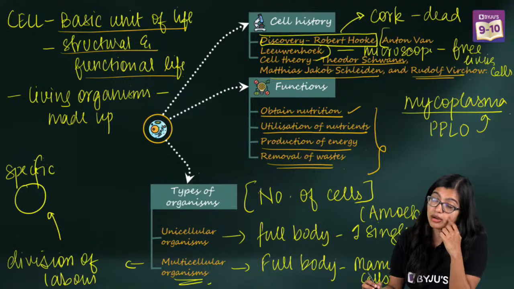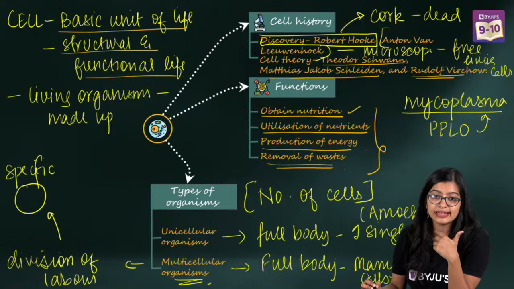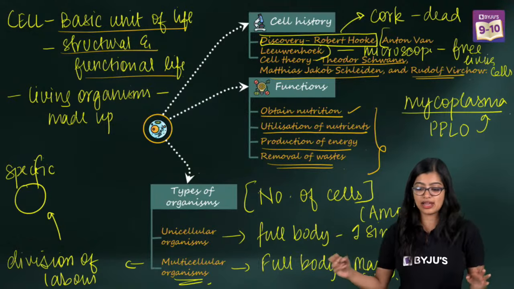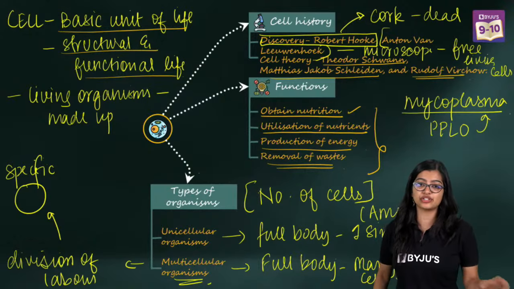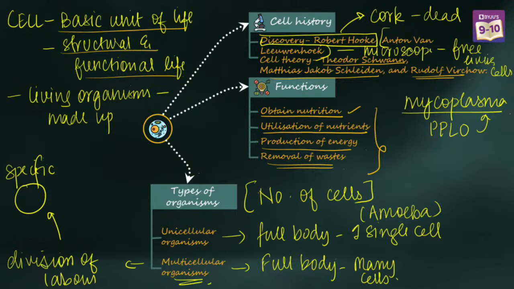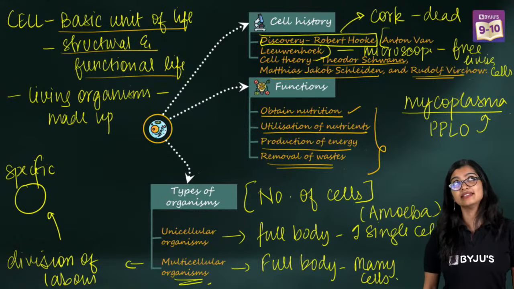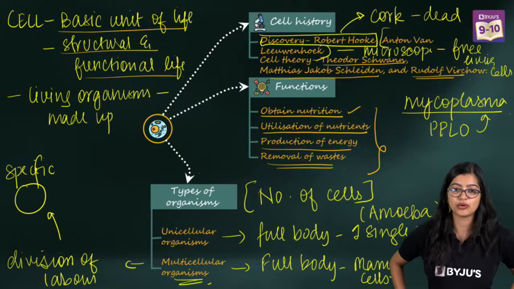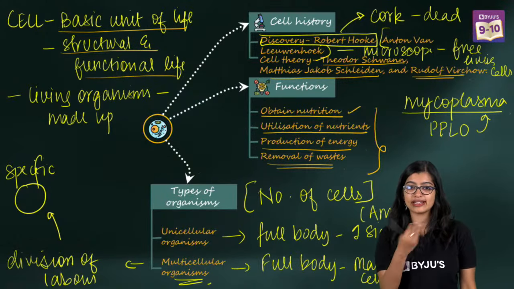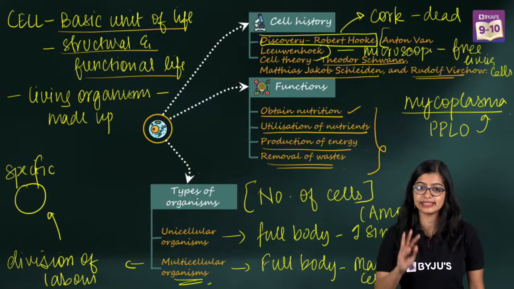The longest cell in our body is the neuron, right? All right, everyone, you can quickly take a screenshot of this. Okay, very good. Now you can take it. The longest cell in the world, actually, I don't know. But nonetheless, the longest cell in our body is nothing but the nerve cell, right?